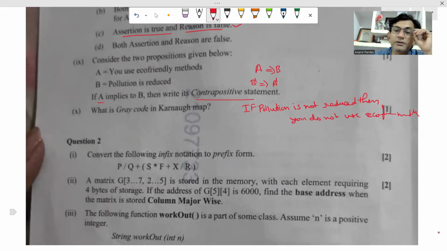In case of contrapositive, we interchange the antecedent and consequent, and we negate also. दोनों interchange भी करते हैं, negate भी करते हैं.